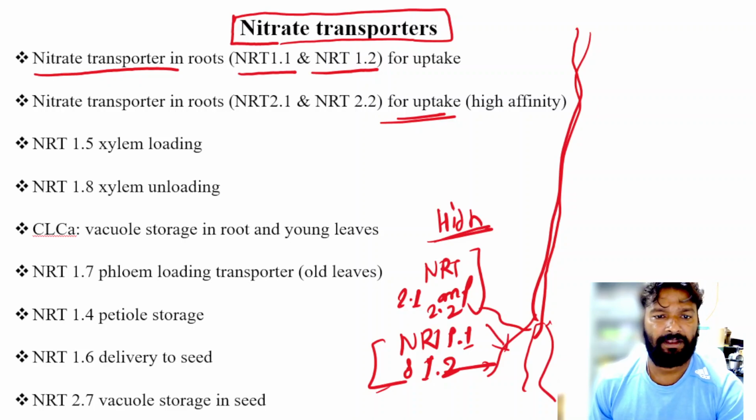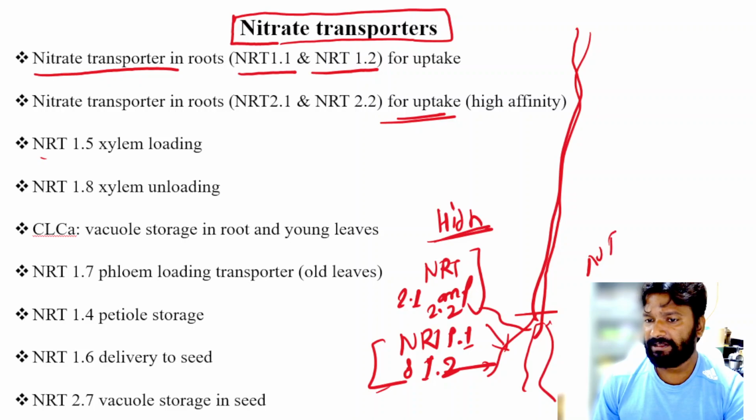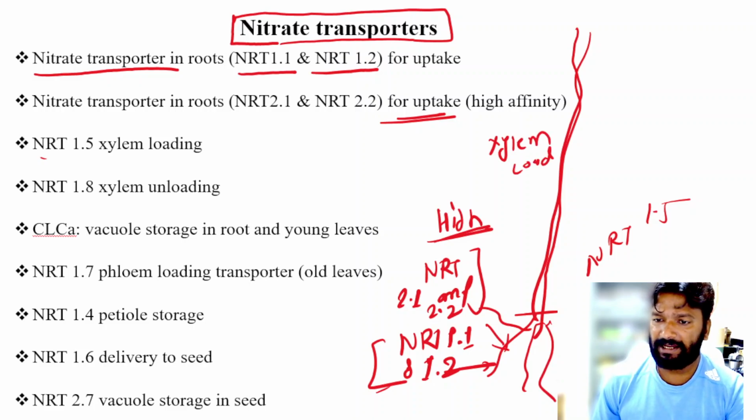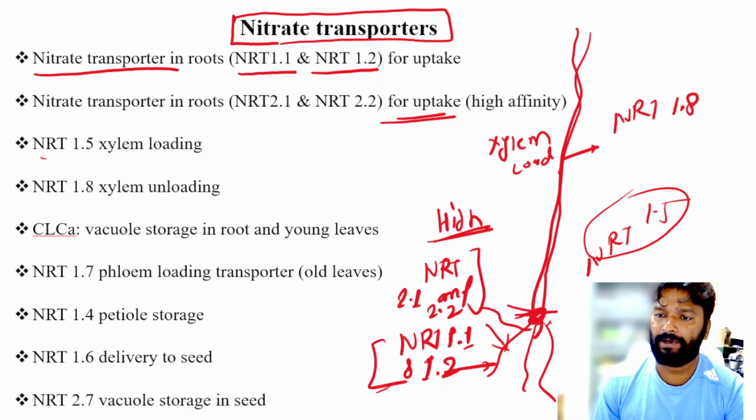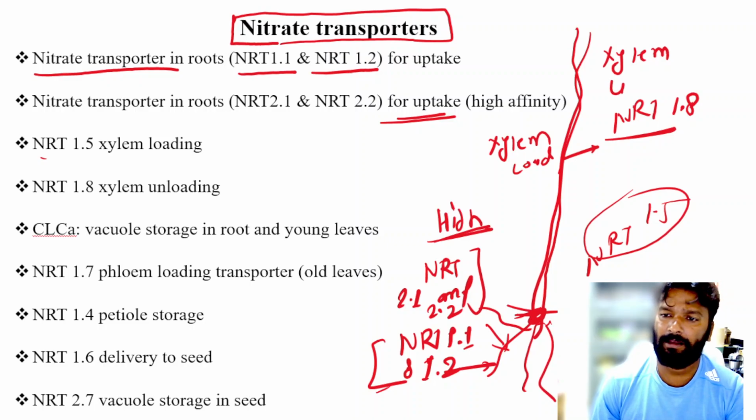Then NRT 1.5. This NRT 1.5 is for xylem loading. So NRT 1.5 loads the nitrate into the xylem. Then NRT 1.8 is used for xylem unloading, so it releases the nutrient into the leaf.